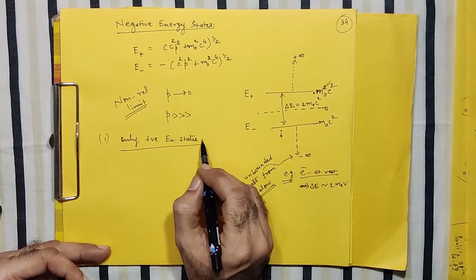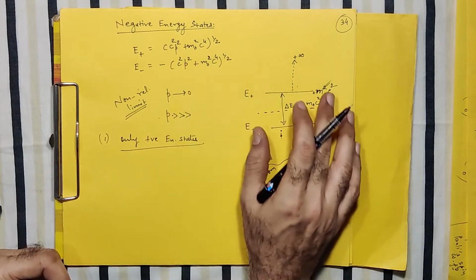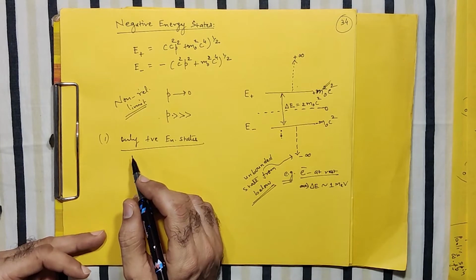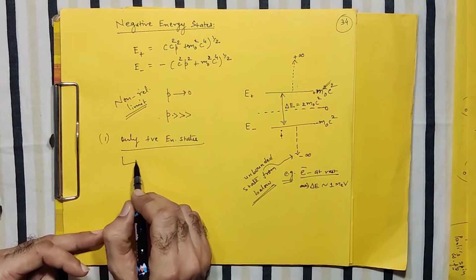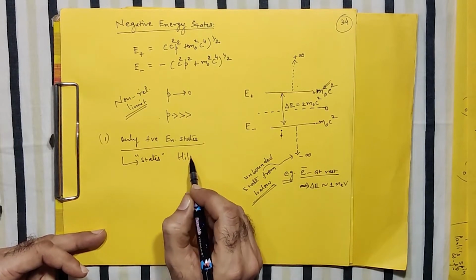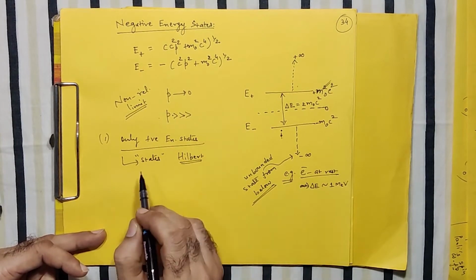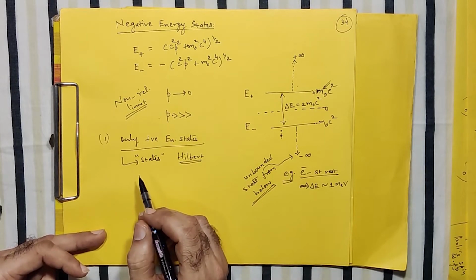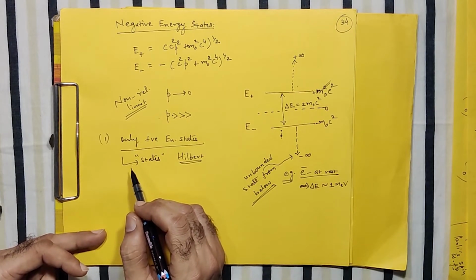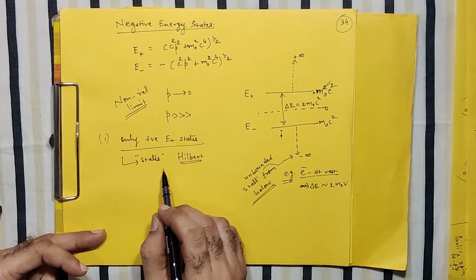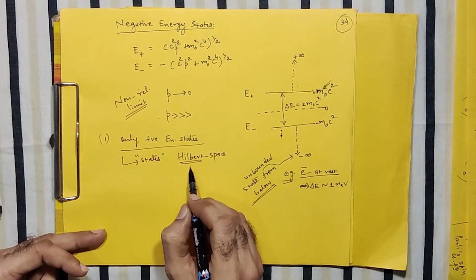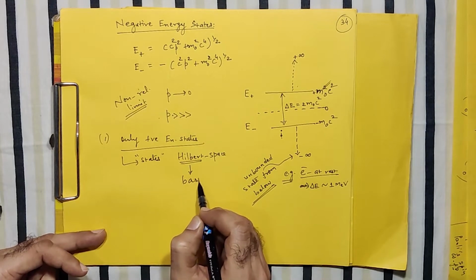Correct? So we do this thing, but don't forget, we are describing an entire system which is quantum mechanical in nature. And in quantum mechanics, the states are defined in the Hilbert space. And the information about a system is completely available from those states which are the basis. So basically, when you are defining your quantum mechanical system in a Hilbert space, you need to know what the bases are.